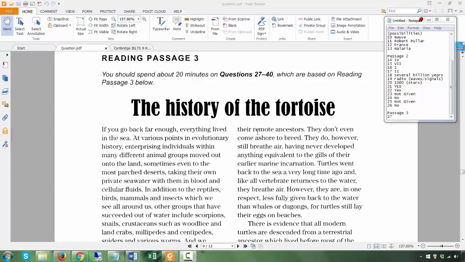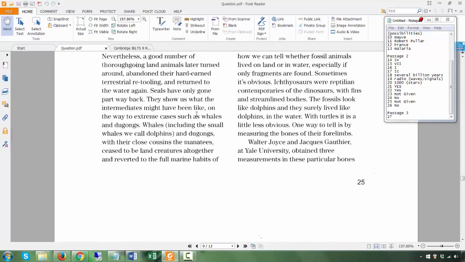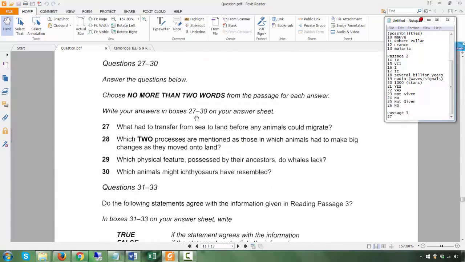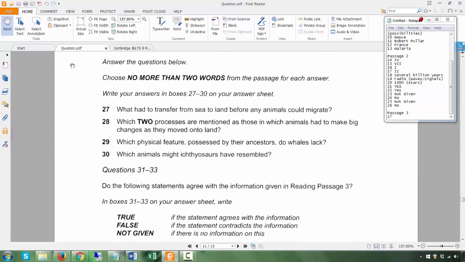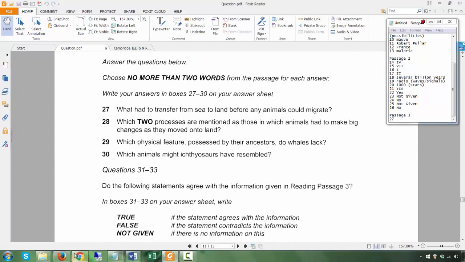Cambridge IELTS 9, Test 1 for academic test 1 and passage 3 from question 27 onwards. Okay, so passage 3, right, 27.